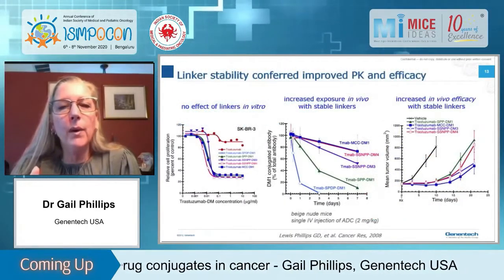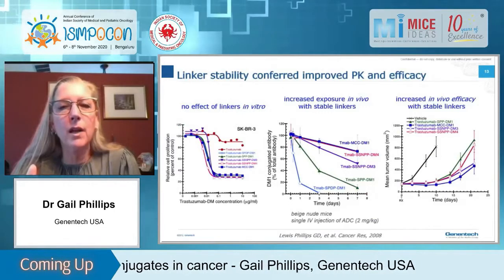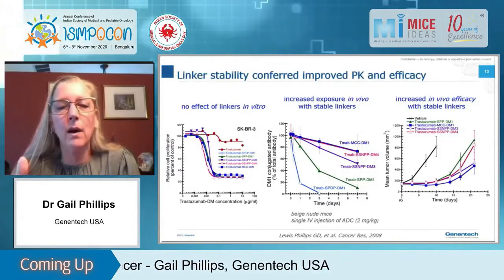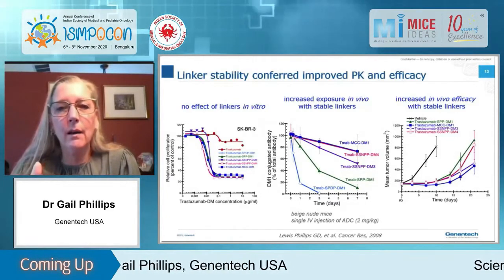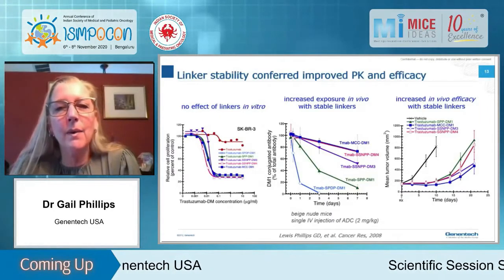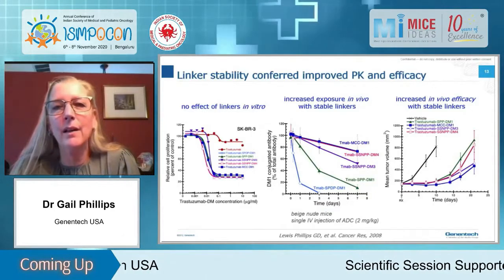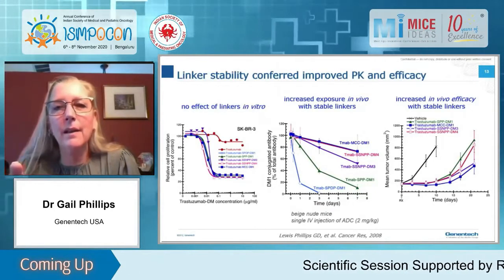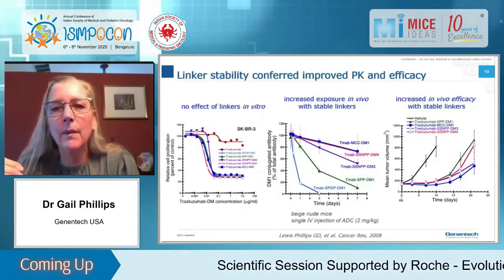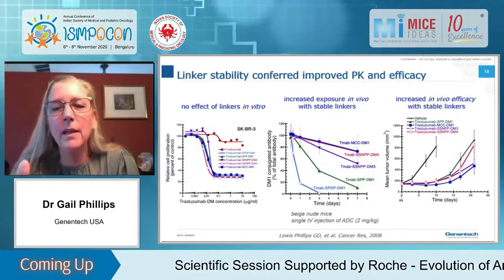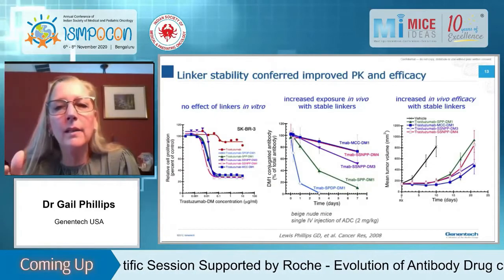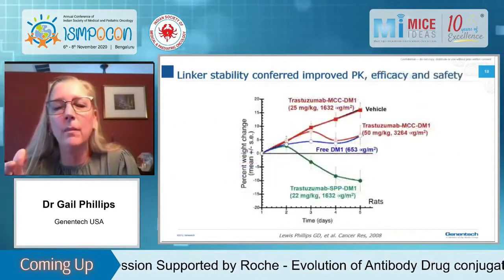So if you look on the left, we looked at these in a HER2-positive breast cancer cell line, and there was no difference. All of the linkers on Trastuzumab DM1 behaved all the same, which you can see. Oh, only 10 minutes. Okay, I better speed up here. You can see on the left-hand side with the cell line. And suffice to say that the stability of the linker conferred increased stability in a PK study in the middle and increased efficacy in mouse tumor models on the right. Let's click through the next slide if I only have 10 minutes left.